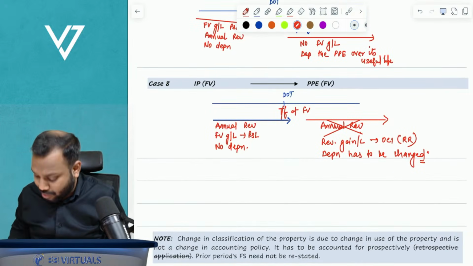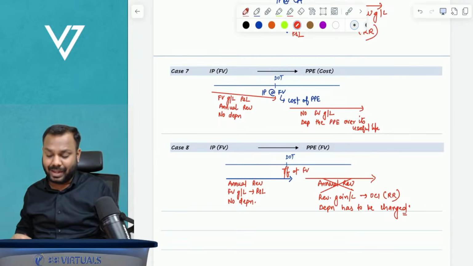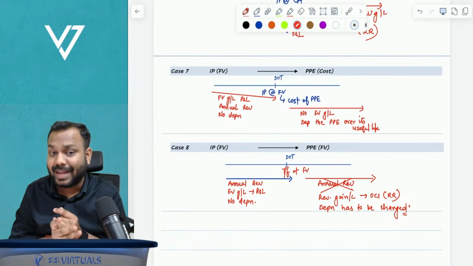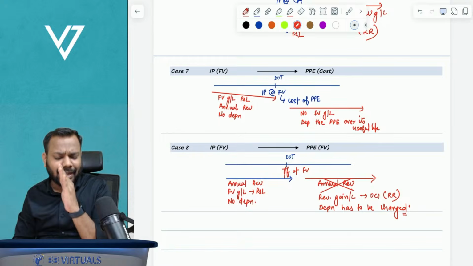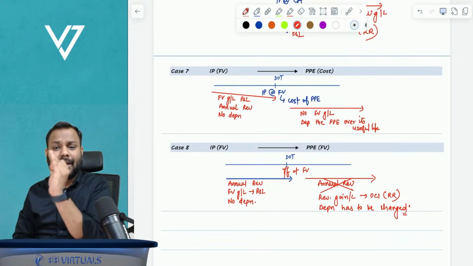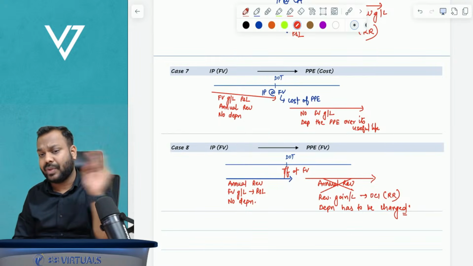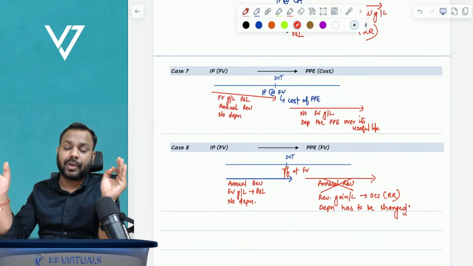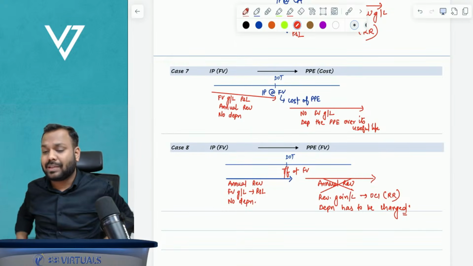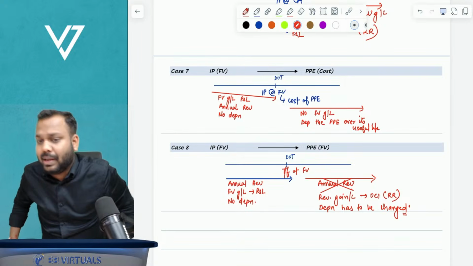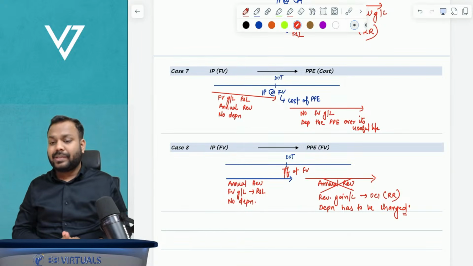I believe you have understood all these 8 cases. If I have to quickly summarize these 8 cases, I will say only a simple line. Till date of transfer, apply the old classification accounting. Subsequent to date of transfer, apply the new classification accounting. Is that clear to all of you? Come on guys, tell me. Is that clear to all of you?